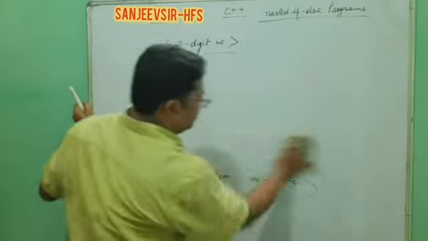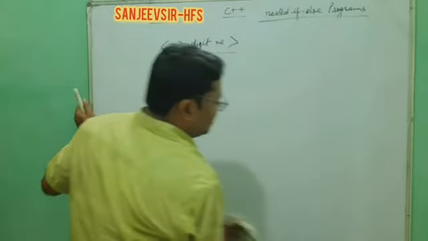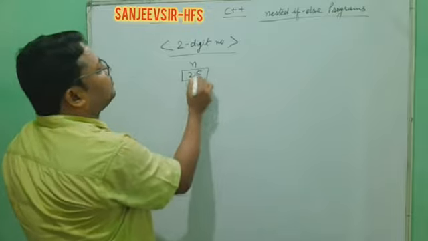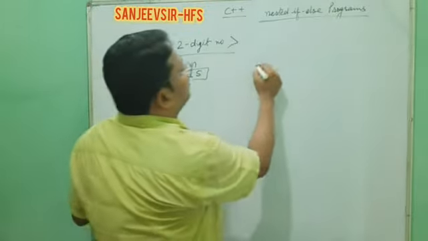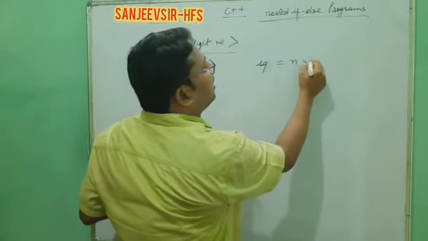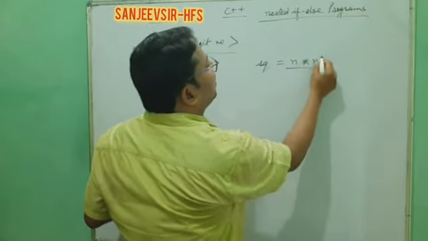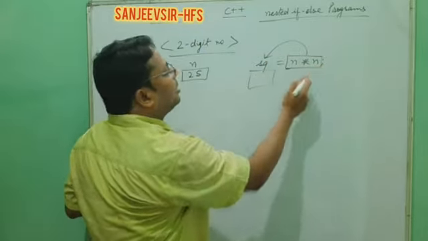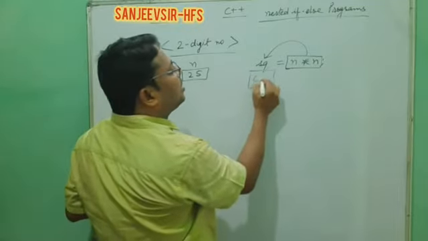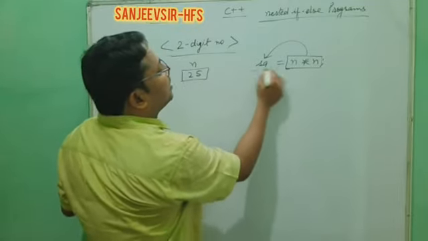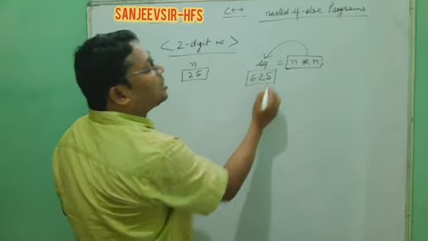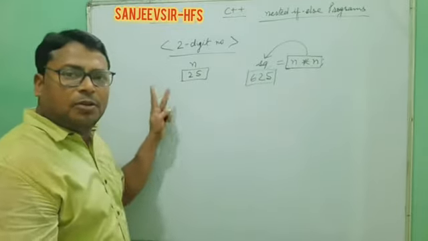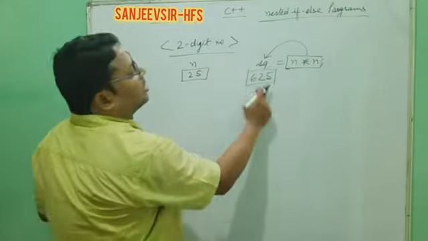Now I demonstrate how to find the square and how to find the ending of the square. Suppose this n is given here as 25. Now we are going to find the square. Square means n into n. This n into n we are going to assign to square. So this SQ will get n into n, that means 25 into 25. This will get 625. Yes or no? Now we have to find out whether this ends with that number. The number is of 2 digits. That's why it will contain the last 2 digits.